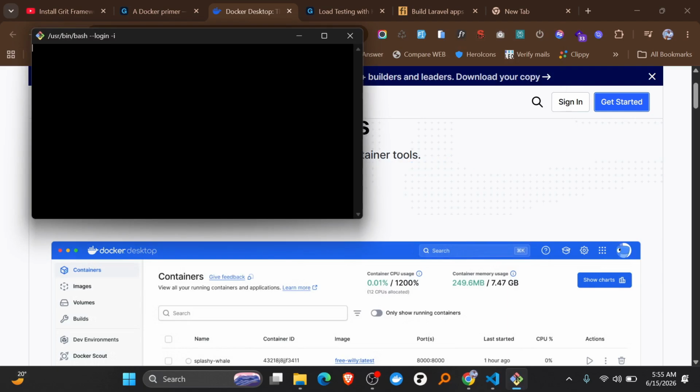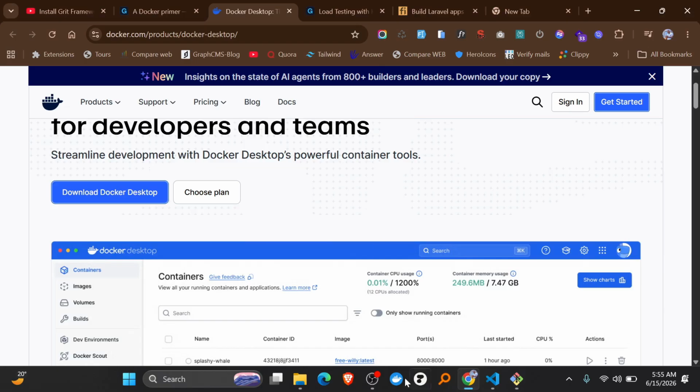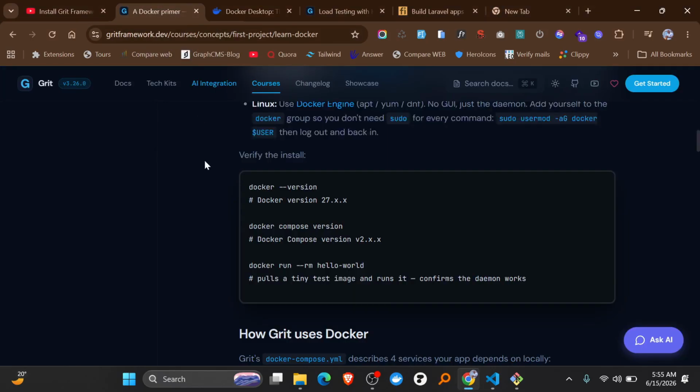So you can just say docker --version, and you can see we have Docker 28.11. You can go ahead and check which version you have on your machine. I even pinned it so that I can easily start it. After you have installed it, it is easy to pin it on the taskbar. Just right click on it and pin it on the taskbar here. That would be really great and easy for us to spin it up.